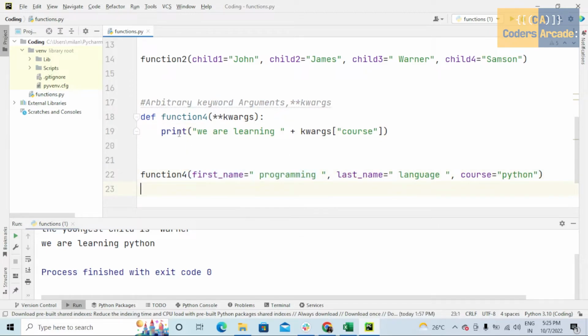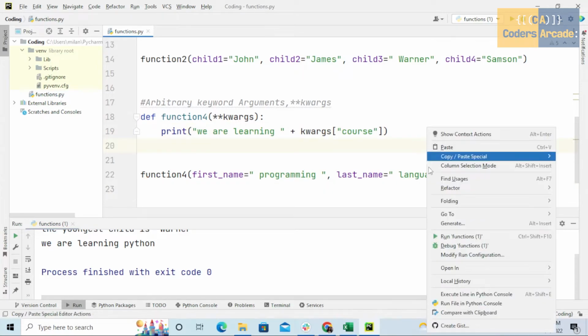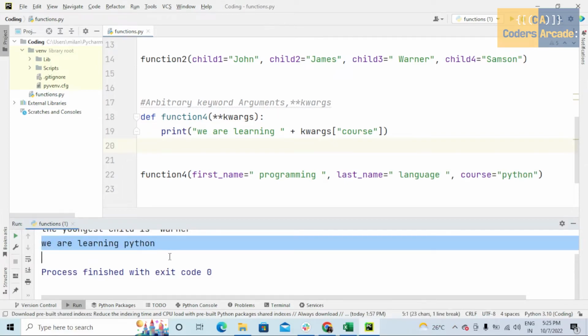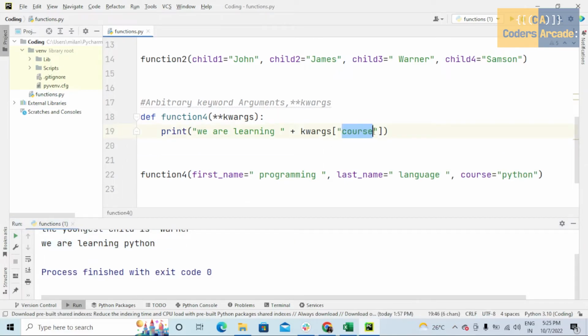So here I have taken the function name as function4 and inside the parenthesis I have taken arbitrary keyword arguments. And here I am printing the statement saying that we are learning, and this is the arbitrary keyword argument, and inside the square bracket here I have given the key name. I mean this name. So now if I run this, see here, we are getting the output, we are learning Python. And here we are supposed to take only the key name, not the value name. Suppose we take the value name, we will definitely get an error. If I run this,